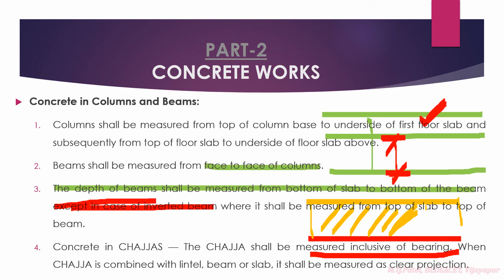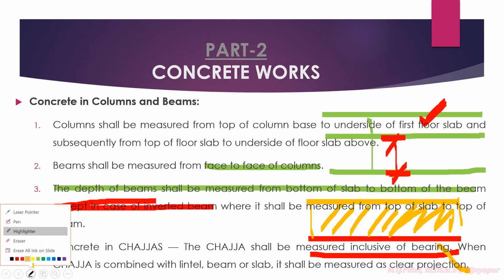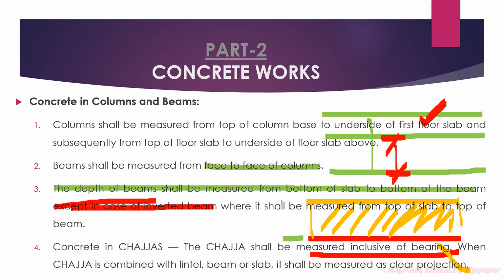This red color is nothing but the slab. In this case it shall be measured from the top of the slab to the top of the beam, right? This is the top of the slab, this is the top of the beam, so this will be the depth of the beam now.